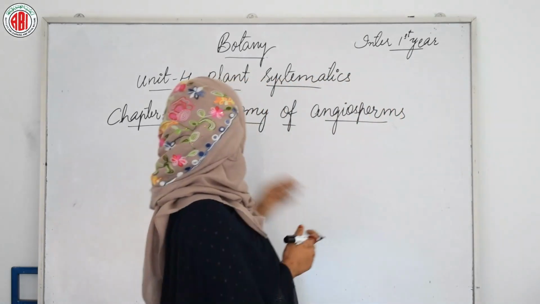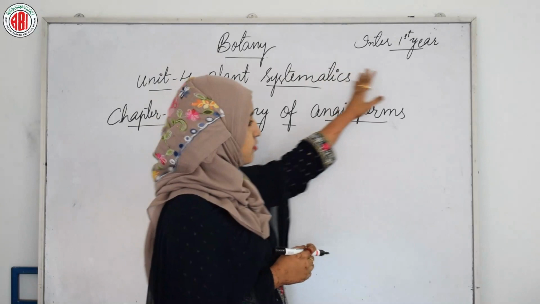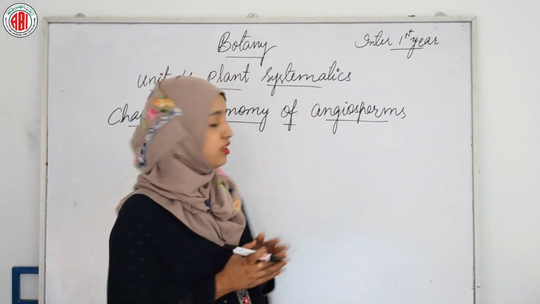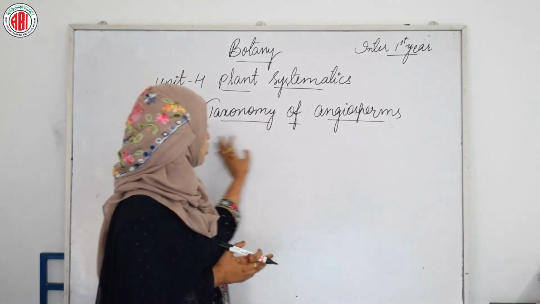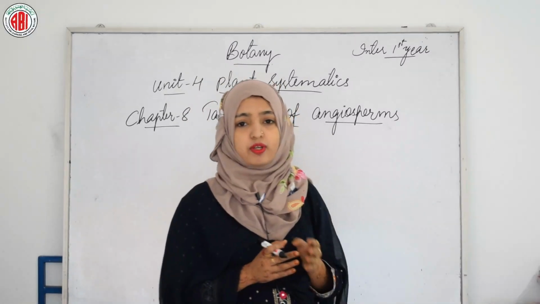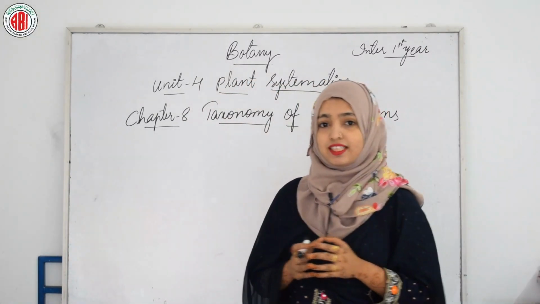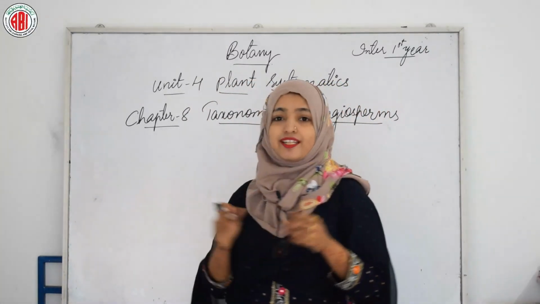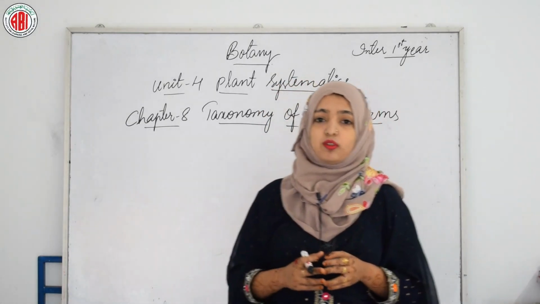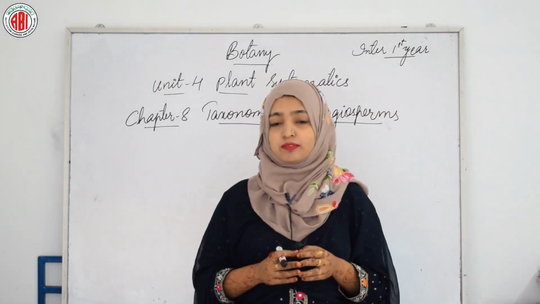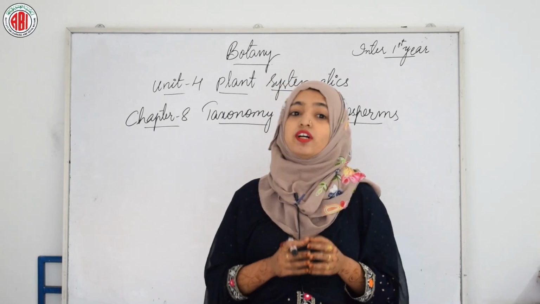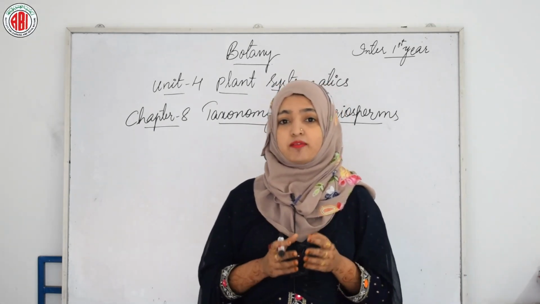Today we are going to start Unit 4 of Inter first year Botany, and here we have Chapter 8, that is Taxonomy of Angiosperms. We all know from our previous classes that taxonomy refers to the naming of organisms, right? So before beginning with our unit, let us move forward towards the introduction of Carl Linnaeus, a great botanist.